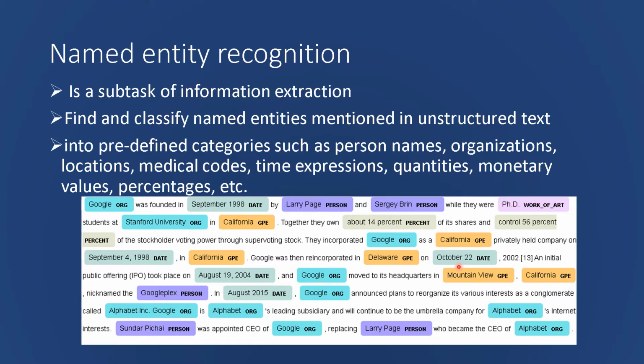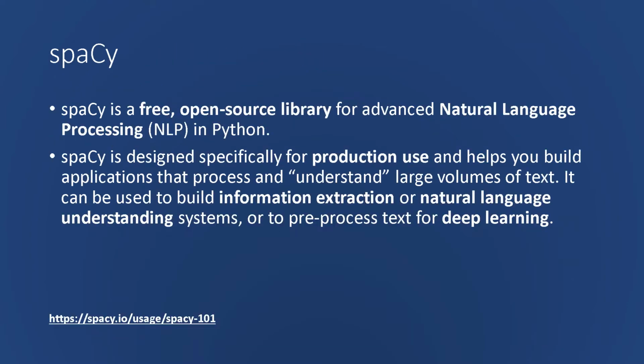Similarly, October 22nd is classified as a date. So the task of identifying these named entities from unstructured text of this form is known as named entity recognition. There are different algorithms and libraries available for doing named entity recognition. In this video, let us look at the spaCy library for doing named entity recognition in Python.